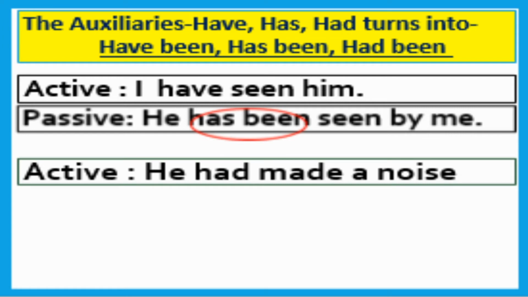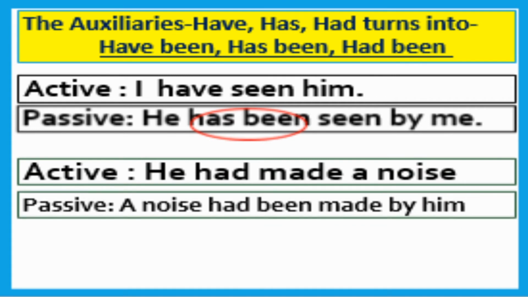He has made a noise. Passive: A noise had been made by him. So dear learners, here the auxiliary verb is had been. Be careful, dear students. Just follow.